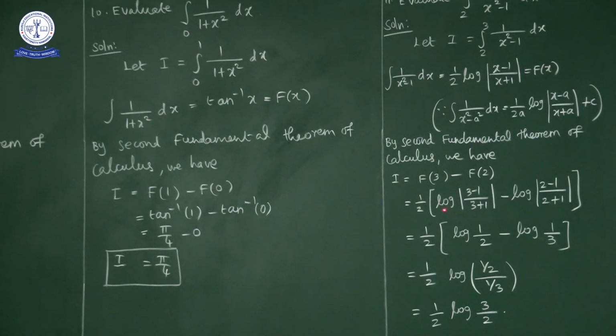So half log mod 3 minus 1 is 2, 2 by 4 is 1 by 2, log 1 by 2, minus log mod 1 by 3. Log a minus log b we can write as log a by b. So 1 by 2 into log of 1 by 2 upon 1 by 3. 1 by 2 upon 1 by 3 is 3 by 2. So the final answer is 1 by 2 log 3 by 2.